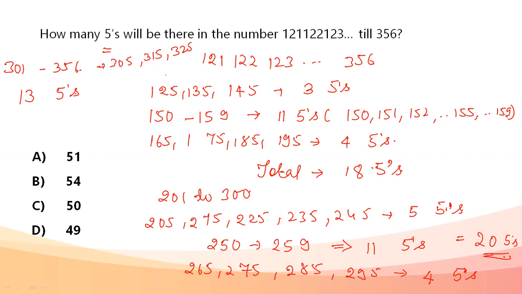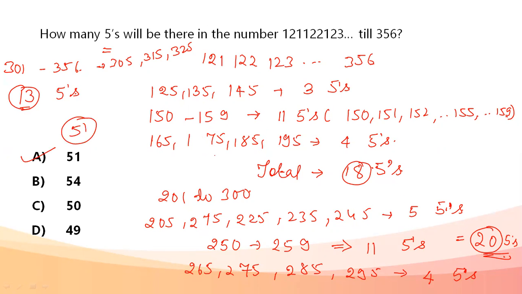That way it will be sorted out. So I'm going to have 13 here. Total number of fives becomes this 13 plus this 18 plus 20, that is 51 fives. So adding up all these, the total number of fives in the range is 51.